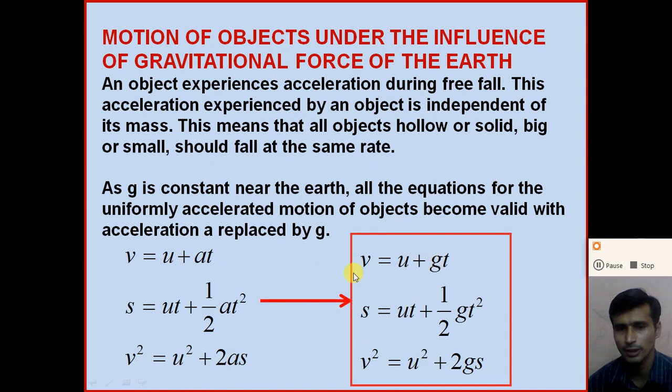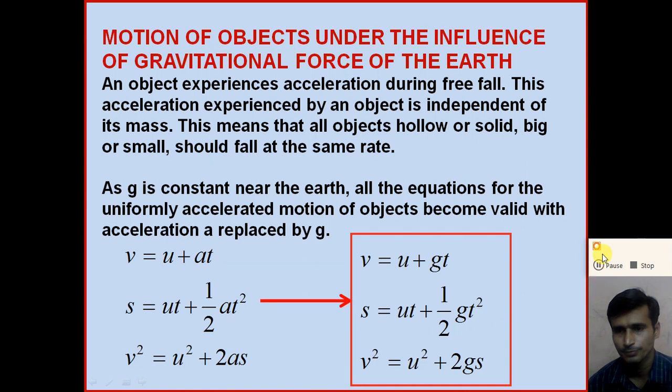Remember all three equations for the examples, right? So examples are based on free fall. We can use all three equations to calculate the velocity at any time and to calculate the distance traveled by the object, right? So remember all these three equations for the motion of an object under the influence of the gravitational force, right?